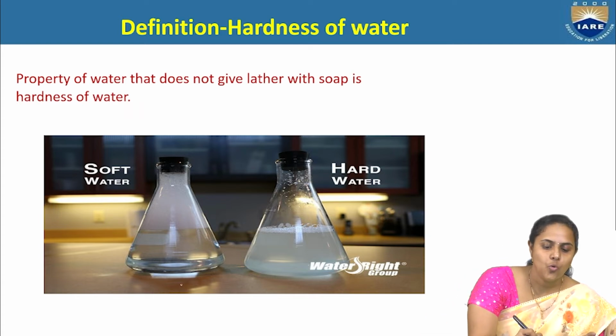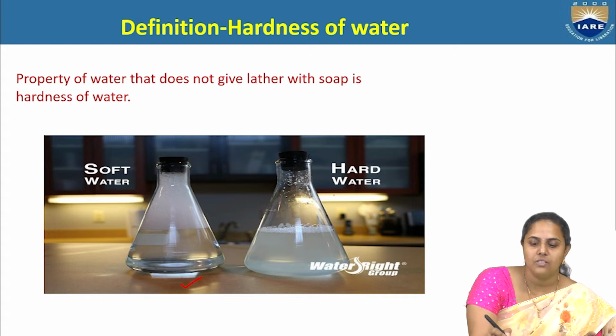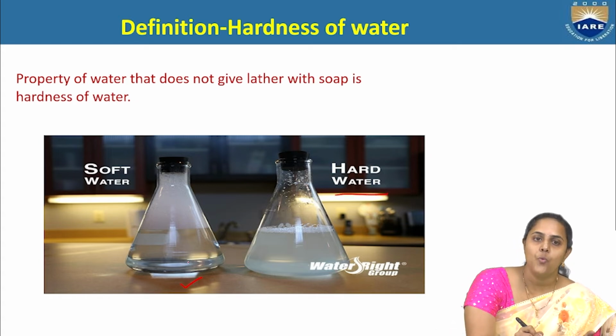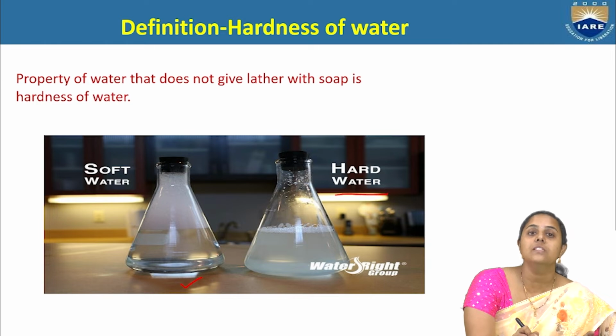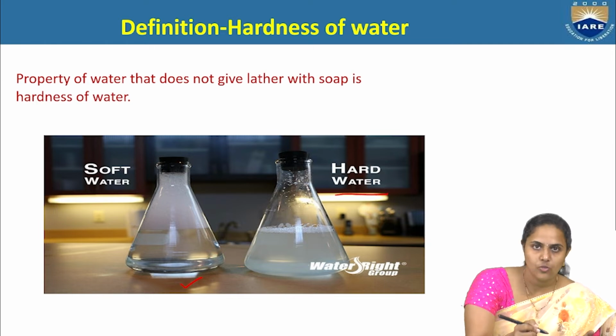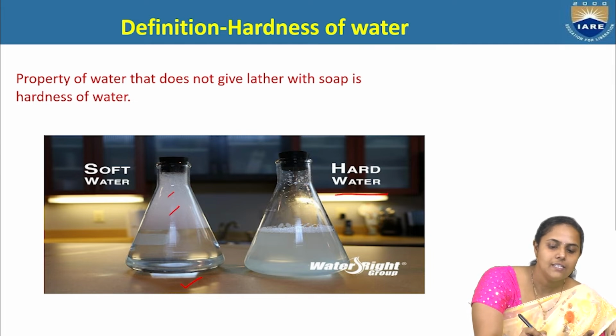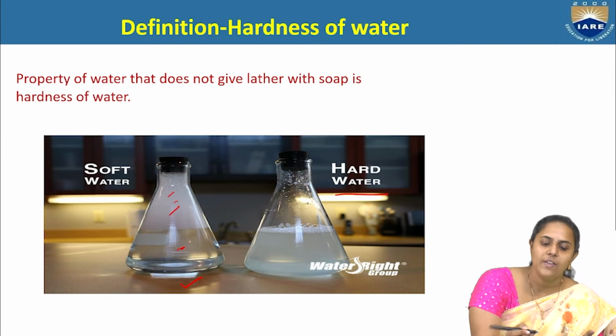It can be better understood by taking this example. I have taken two conical flasks, one with soft water and the other with hard water. I have mixed soap in both the conical flasks. If you observe the soft water carefully, lather is formed and the water is almost very clear.